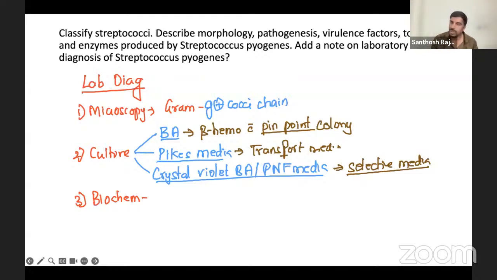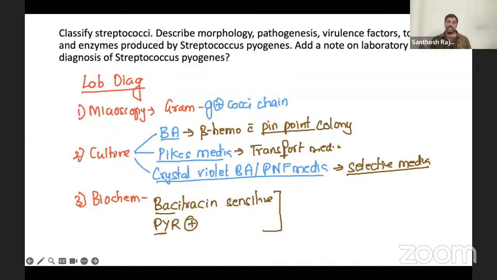Biochemical, to differentiate Streptococcus pyogenes, there are two important tests. One is bacitracin sensitivity, and the other is the PYR test, which will also be positive. PYR, pyogenes only, easy. So these are the two tests biochemically which are characteristic for Streptococcus pyogenes. This much only. If you know this, it is more than enough.